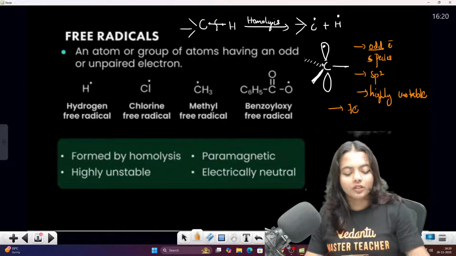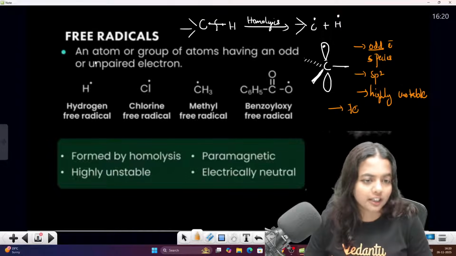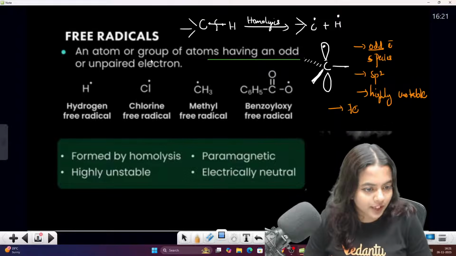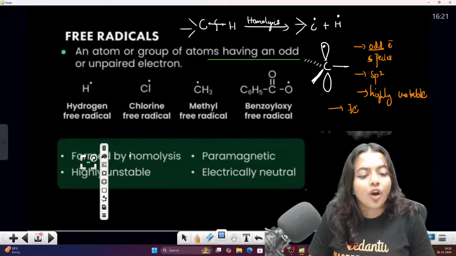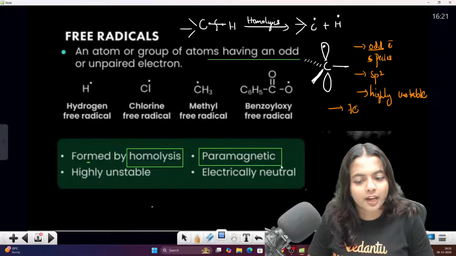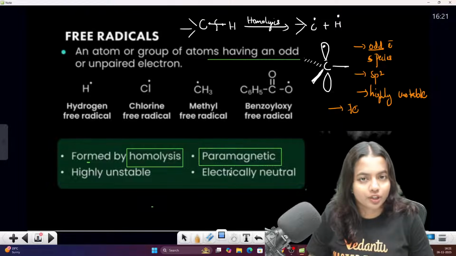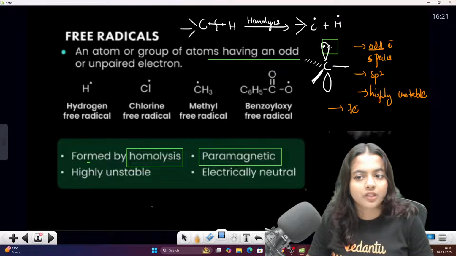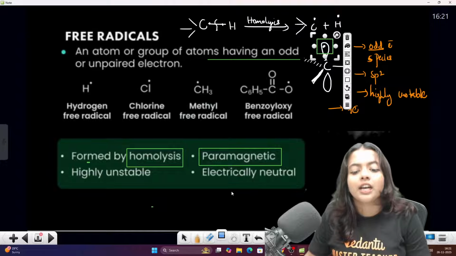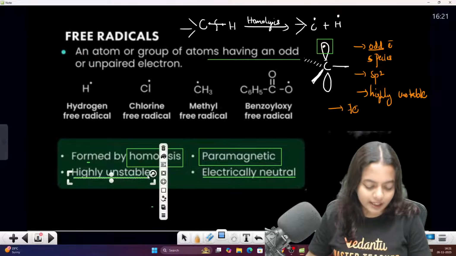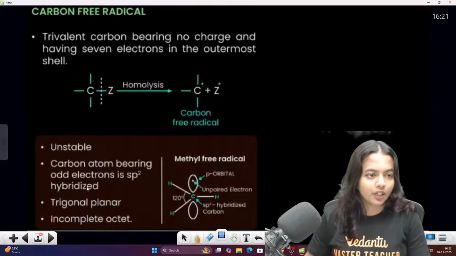Okay, so this is all about the carbon free radical. An atom or a group having an odd electron, or unpaired electrons, is called a free radical, formed by homolysis. They are paramagnetic, which means unpaired electrons are present, so that's why they are called paramagnetic. They are electrically neutral, but very highly unstable. So these are the points you have to take note of.